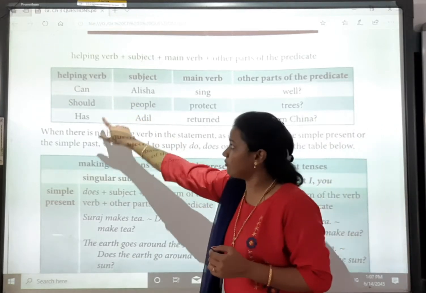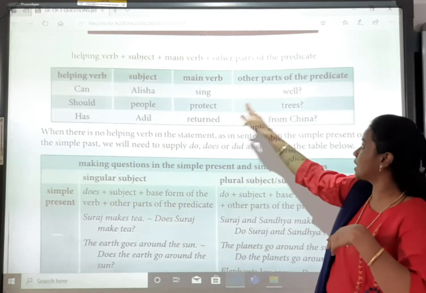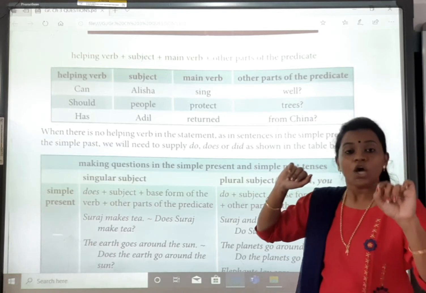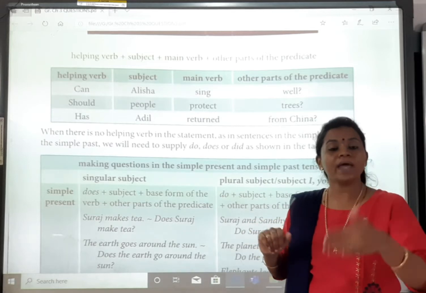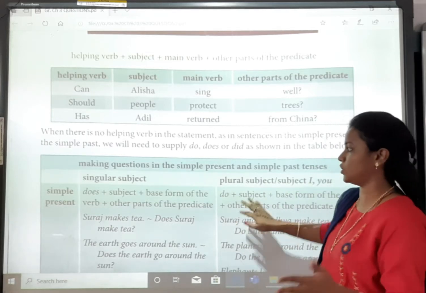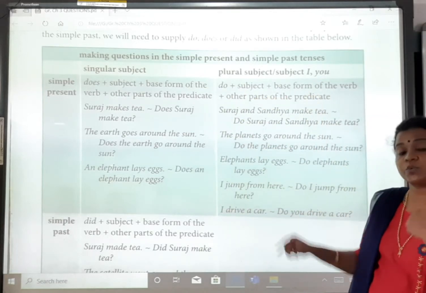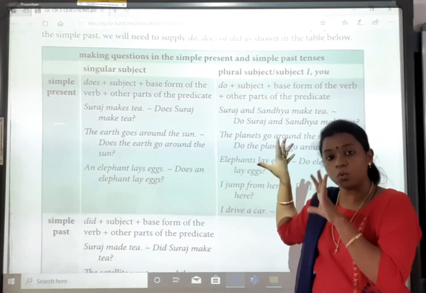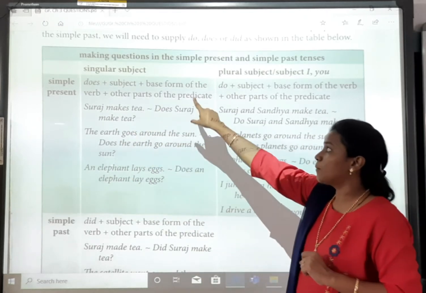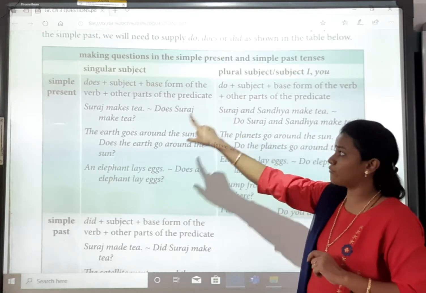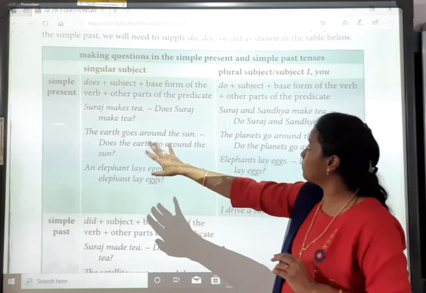See, when we have these helping verbs, our question will be, can Alisha sing well? Okay, so where do do, does and did come in? Where there is no helping verb in the statement. So making questions in the simple present and simple past, which we have already studied in the last video, I am only giving you a quick revision. That is does plus the subject plus the base form of the verb and other parts of the predicate. Okay, and this is simple present.